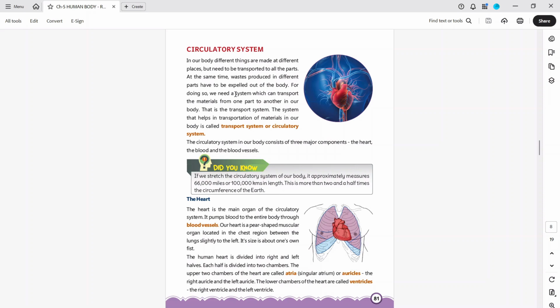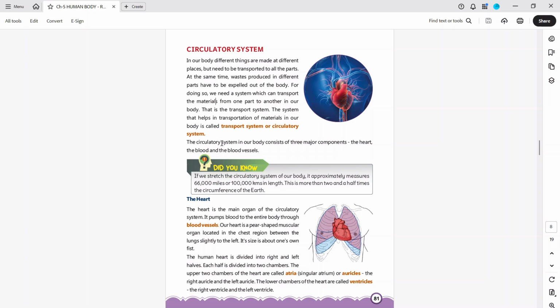To do so, we need a system that can transport the materials from one part to another in our body. That is the transport system. The system that helps in the transportation of material in our body is called the transport system or circulatory system. Transport means transferring something from one place to another. The waste product is getting expelled out from the body, and the useful material is taken care of inside.